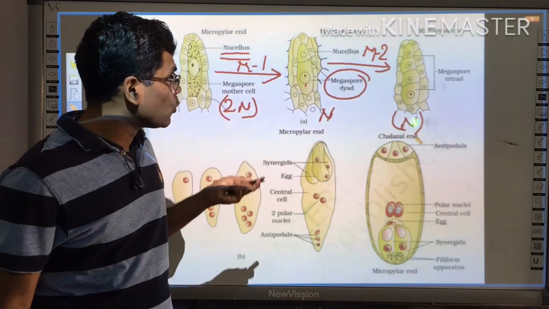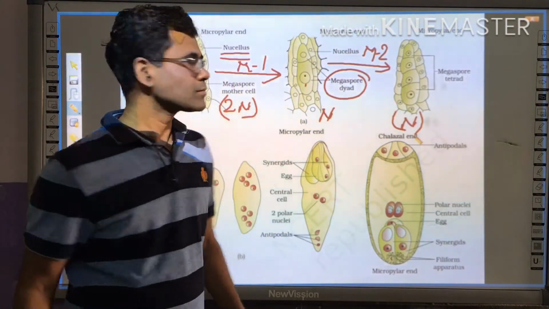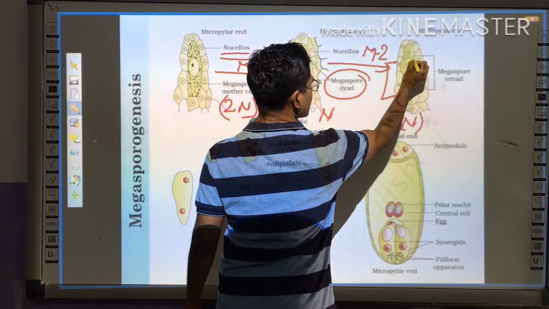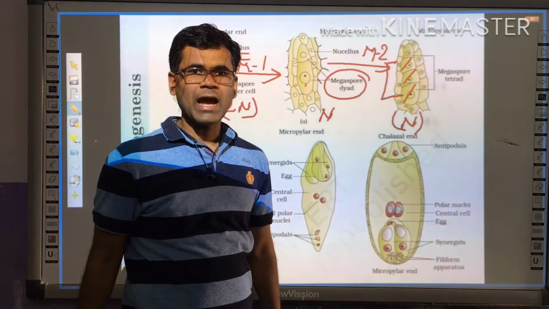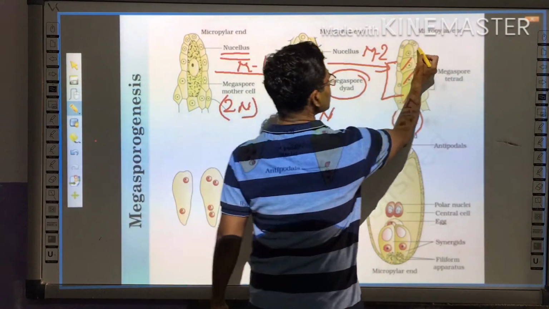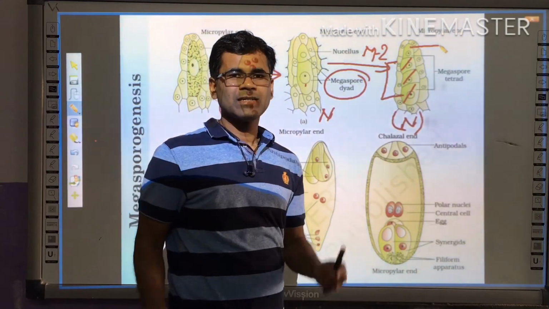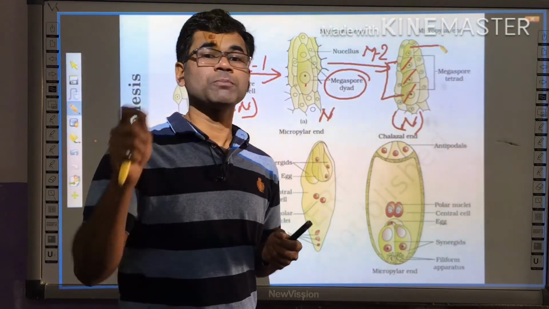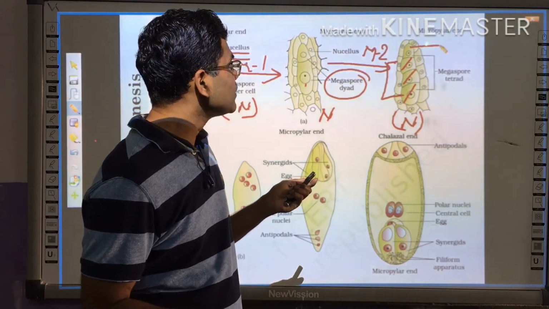Now out of these four, three megaspores degenerate. Out of these four, these three, 1, 2 and 3, degenerate, and the further development of the embryo sac takes place only through one megaspore, and hence this type of megaspore formation is called monosporic. That is, the formation of the embryo sac takes place only from one cell.